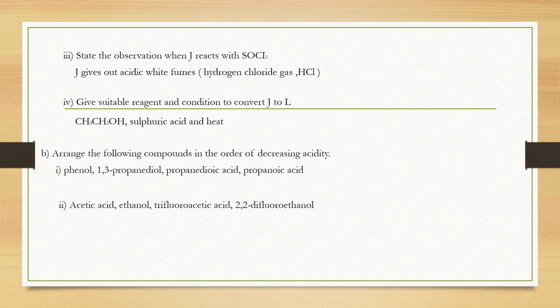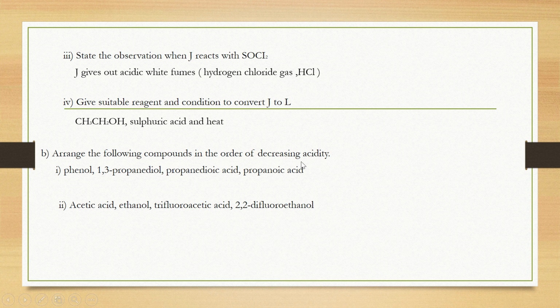Today I would like to discuss questions B1 and B2. The question asks us to arrange the following compounds in order of decreasing acidity.